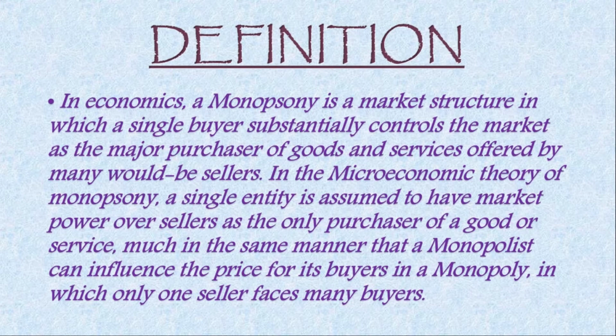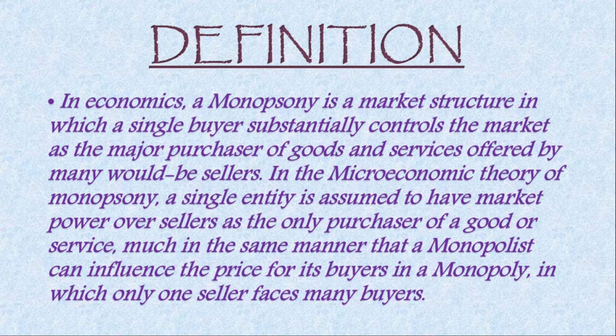Therefore, in economics, a monopsony is a market structure in which a single buyer substantially controls the market as the major purchaser of goods and services offered by many would-be sellers.